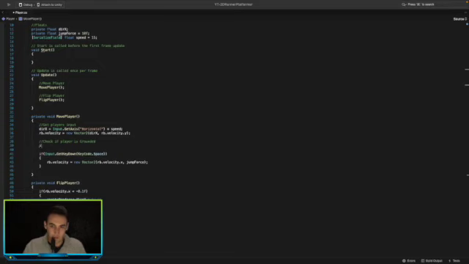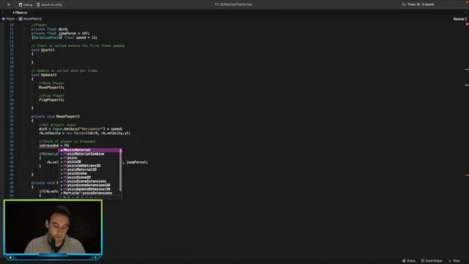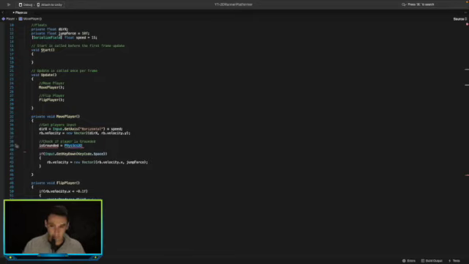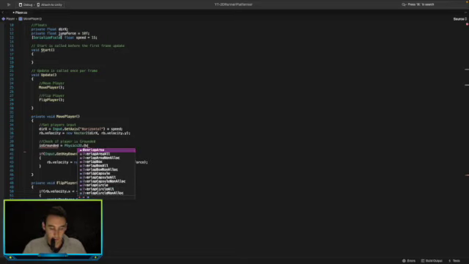So let's go is grounded is equal to Physics2D because it's a 2D game. And in 2D games, you always want to use the 2D components of the game. Physics2D dot overlap circle, there it is.